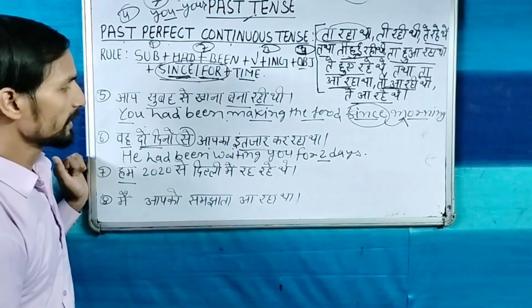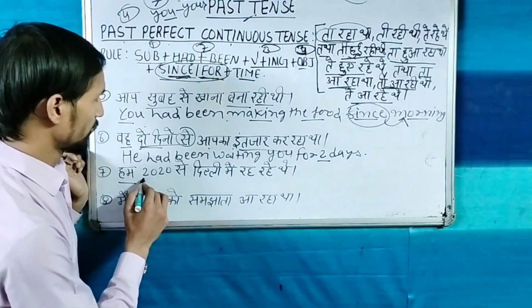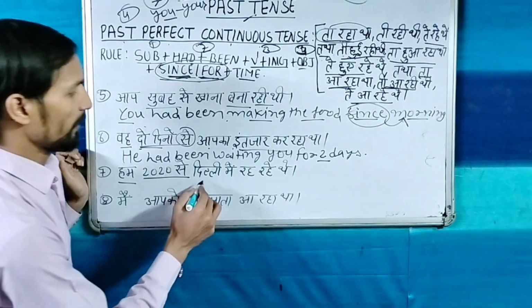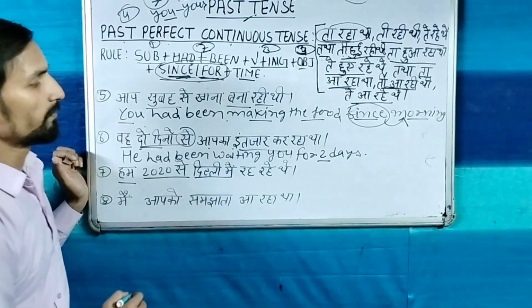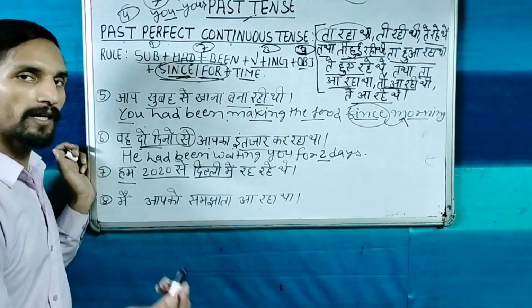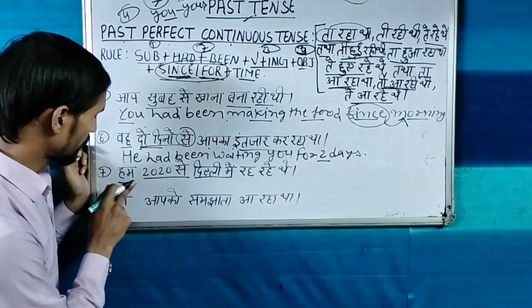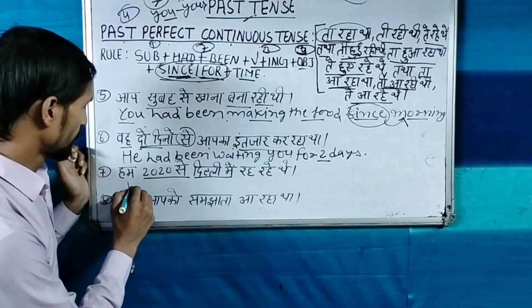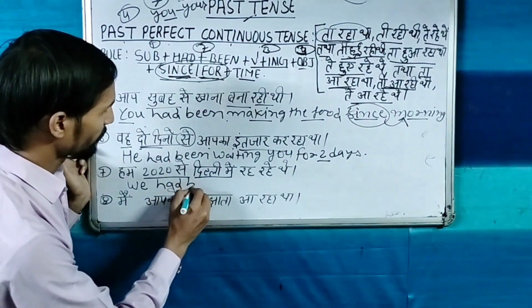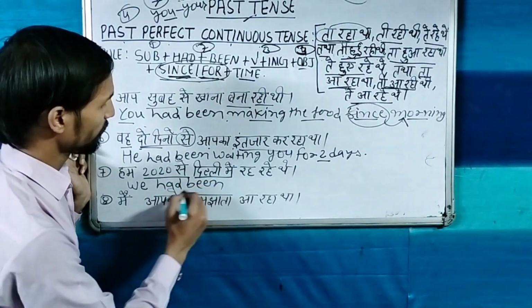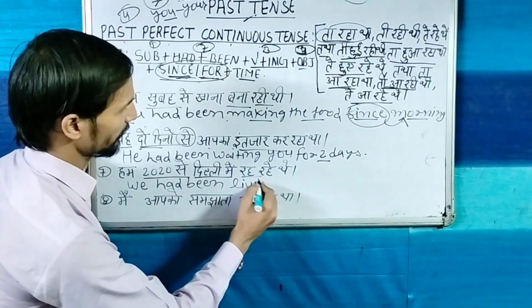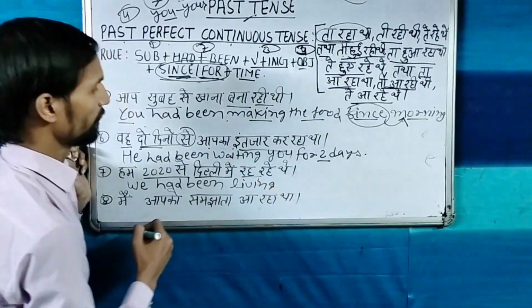Now let's see next sentence. हम 2020 से दिल्ली में रह रहे थे. So in this sentence time has been given and also Delhi में, this is the place. So if time has been given, so this is a past perfect continuous tense. Now let's translate these sentences. हम, we, with we, had been, helping verb. रहना, this is the verb. After helping verb we take the verb, main verb.